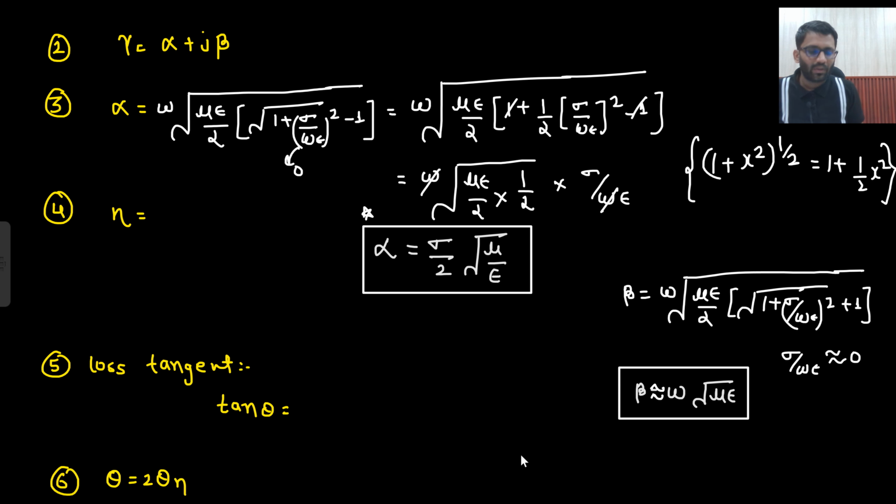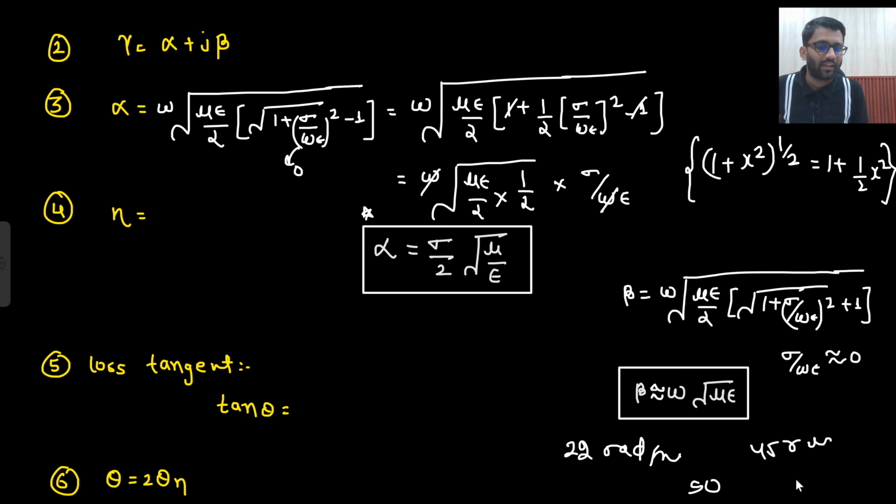If in the options you are having a very large difference, let's just say one guy is saying that the value of beta is 22 radian per meter, another guy is saying 45 radian per meter, otherwise 90, and then 330. If these are the four options, then you would know that if I apply this formula as well, the nearest possible answer I will get. Are you getting this point?